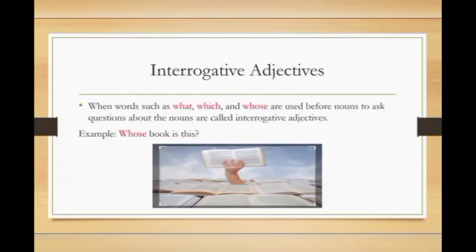Interrogative adjectives. When words such as what, which, and whose are used before a noun to ask a question about the noun, they are called interrogative adjectives. Let's move to the example. Whose book is this? In this sentence, whose, this word starts with a WH family and ends this sentence with a question mark. Okay, so whose is an interrogative adjective which asks a question about the book.